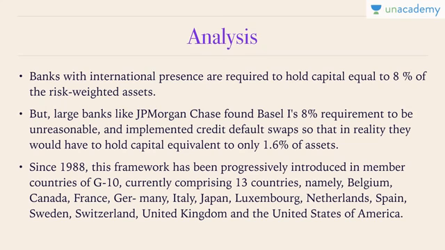If the funds are blocked, then banks would not appreciate it, because the banks are internally also following certain reserve requirements. On top of it, if another 8% requirement comes in, that would be too much for the banks. If that is too much, the banks would not adhere or ratify to this treaty of Basel I. They would not adhere to these reforms. This is precisely what happened after Basel I was implemented. Large banks like JP Morgan Chase found Basel I's 8% requirement to be unreasonable, too much, and implemented credit default swaps so that in reality they would have to hold capital equivalent to only 1.6% of assets. This is what they were actually doing, but 8% was what was actually proposed by Basel I.